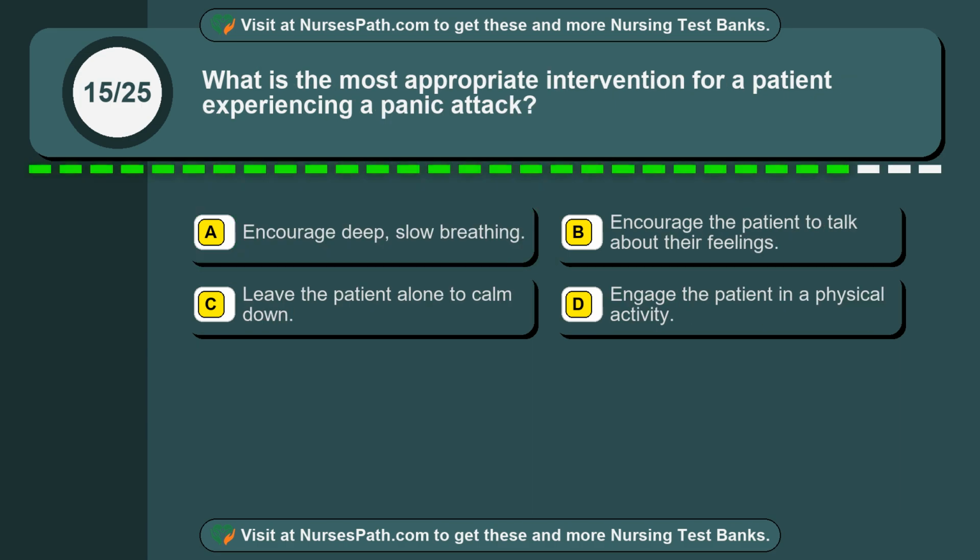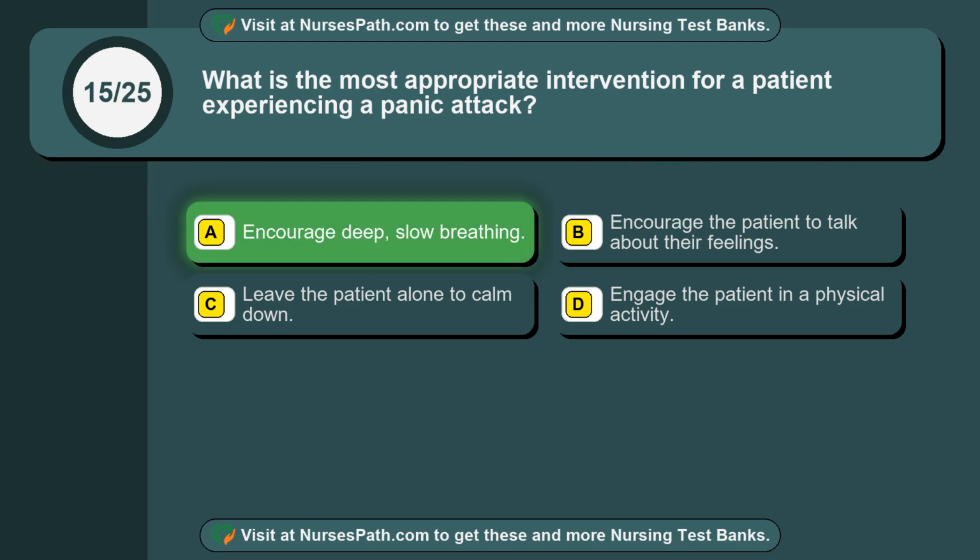Question 15. What is the most appropriate intervention for a patient experiencing a panic attack? Option A. Encourage deep, slow breathing. Option B. Encourage the patient to talk about their feelings. Option C. Leave the patient alone to calm down. Option D. Engage the patient in a physical activity. The correct answer is option A.